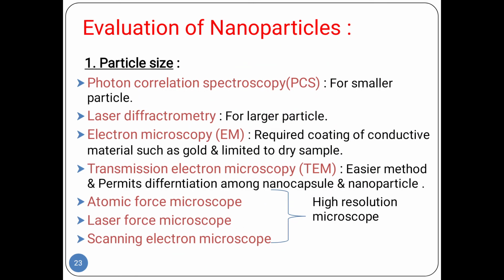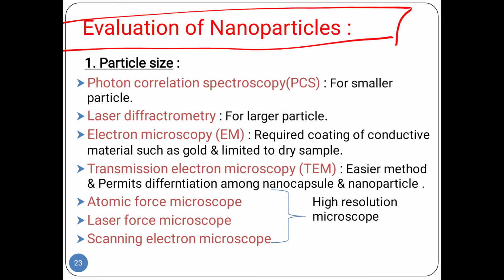So now we see the evaluation of nanoparticles. These are very important, they are asked very often in the exam. First we see particle size. We measure the particle size. Photon correlation spectroscopy for smaller particles. Those are smaller particles; we measure the size from photon correlation spectroscopy.